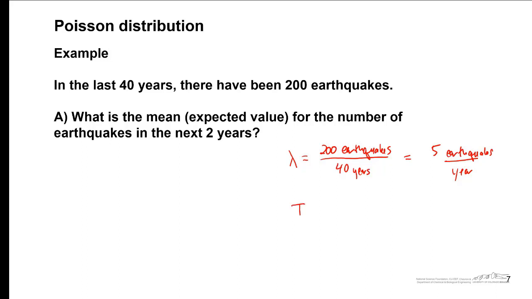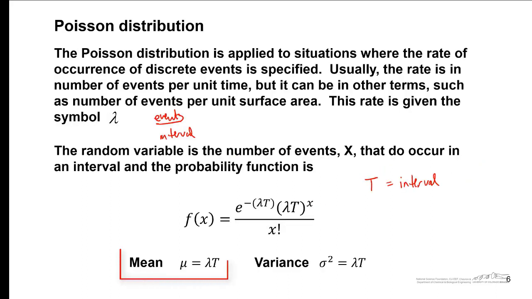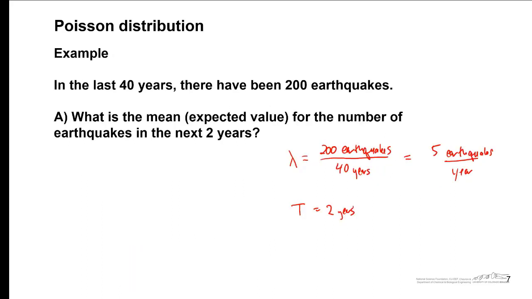For this problem, the time interval is 2 years, and the mean, going back to a previous slide, is given simply by lambda times the interval. So in this case, our expected value or our mean is going to be 2 years, and we expect about 5 earthquakes per year. We would expect in 2 years to find that there have been 10 earthquakes.